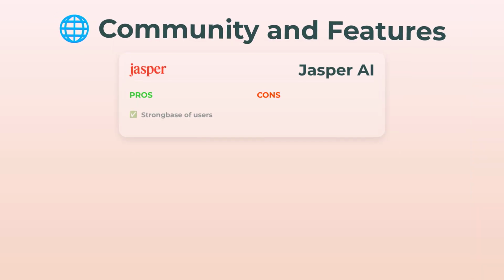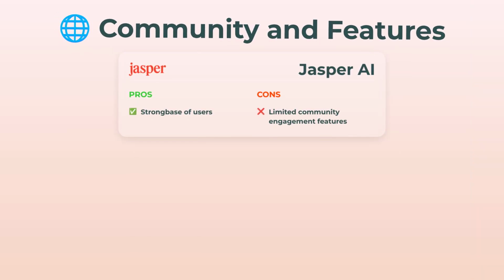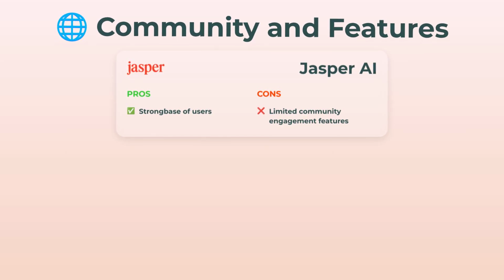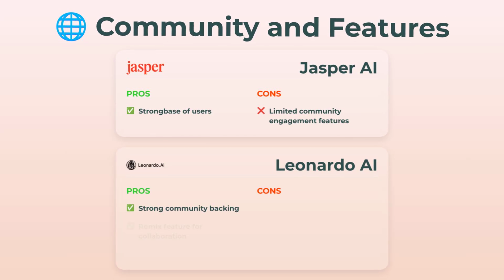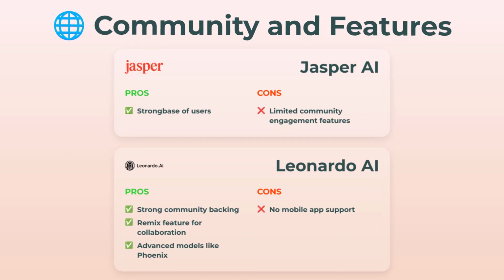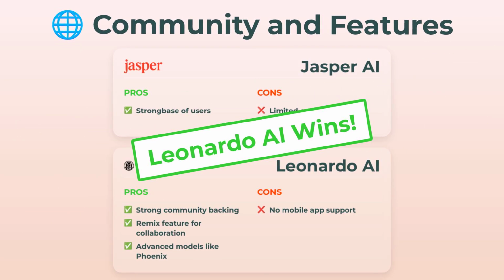And now, let's check out community and features. Jasper AI does have a strong user base, sure, but when it comes to actually engaging with others or collaborating, it kind of falls short. Leonardo, on the other hand, has a really lively community, plus this cool remix feature so you can actually work together on stuff. And advanced models, like Phoenix, those are wild, honestly. There's no mobile app support, but still, the features tip the scale toward Leonardo.